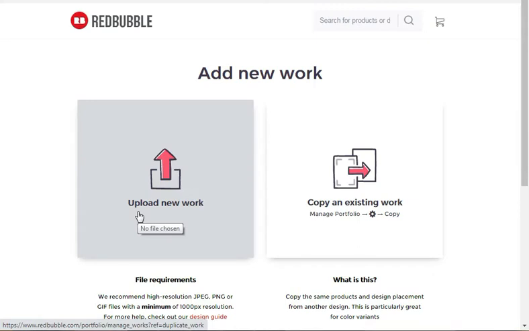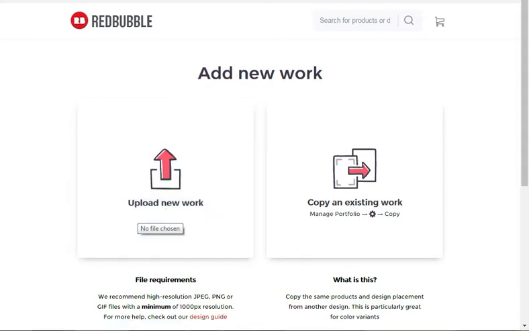Redbubble is a print on demand website where you come and sell your designs. You can make masks, clothing, t-shirts, everything. If you have a work, then upload it. But if you do not have work, then simply go to canva.com. Canva.com is a platform where you can make hundreds of designs with free tools.